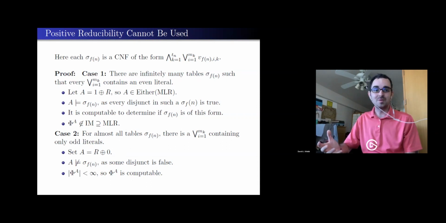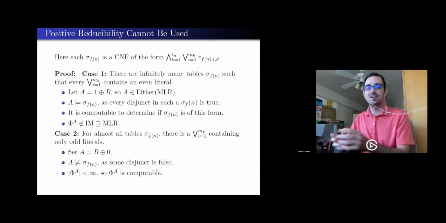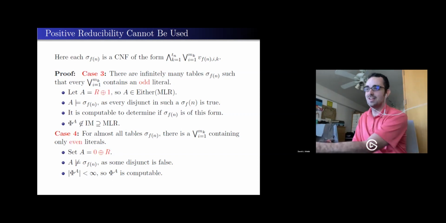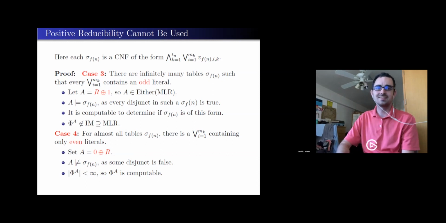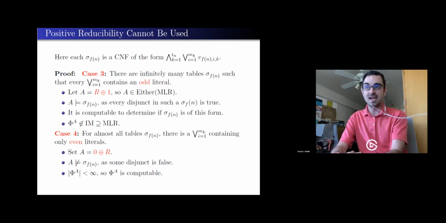So that's pretty much the argument for positive reducibility. There are 2 more cases that I haven't listed. Maybe I get control over the odd side, or I fail to get control and I go to the even side, but that's just changing some words around. I changed the definitions very slightly, and it's exactly the same argument. So let's go to linear reductions next.